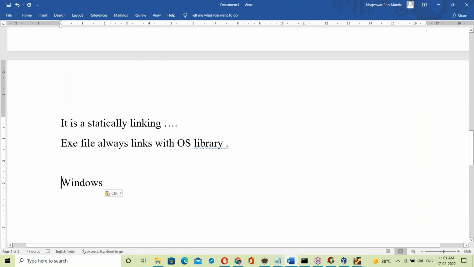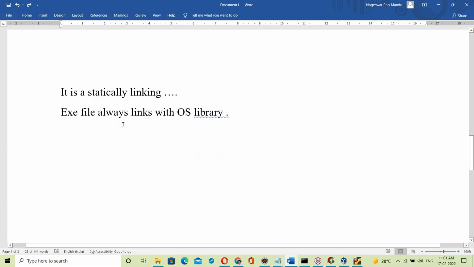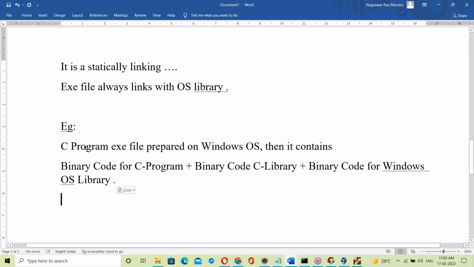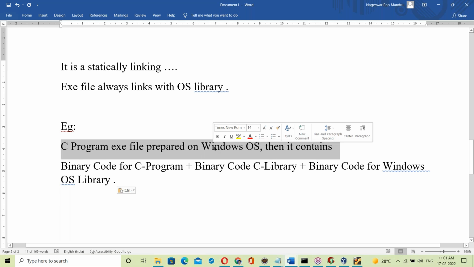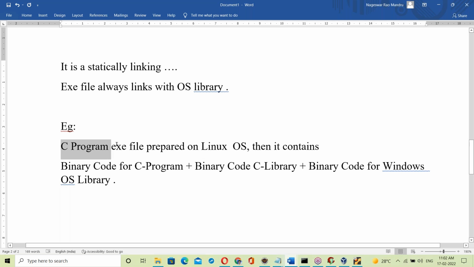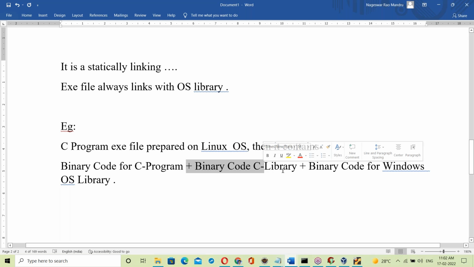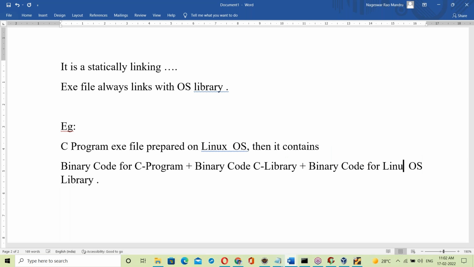Okay. Next example. A C program exe file prepared on a Linux base contains binary code for the C program, binary code for the C library, and binary code for the Linux OS library.